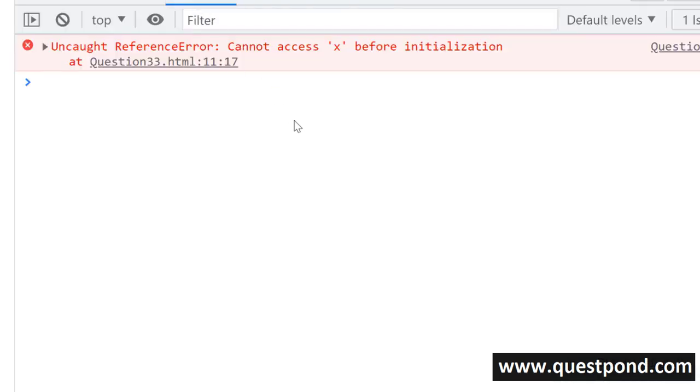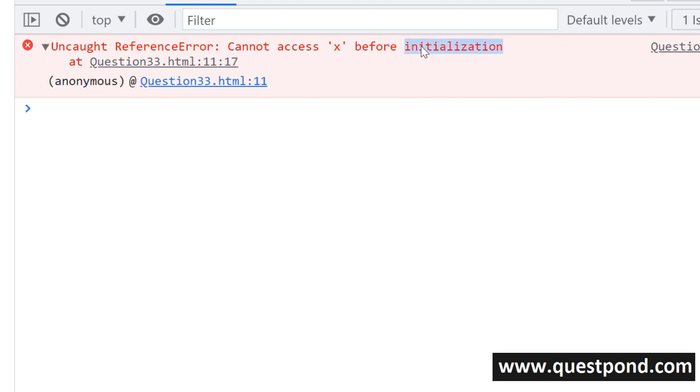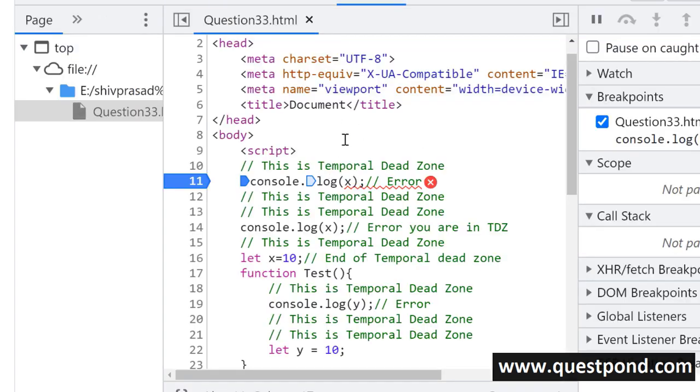And if you read this exception very clearly, it says that I cannot access x. It does not say that x is not available, or that x is not there. It says that x is there, but it is not initialized. Look at that message: it is not initialized. So temporal dead zone is that state of the variable when the variable is there in the memory, it has a name in the memory, but it does not have a value. So when you try to access it, it gives an error.